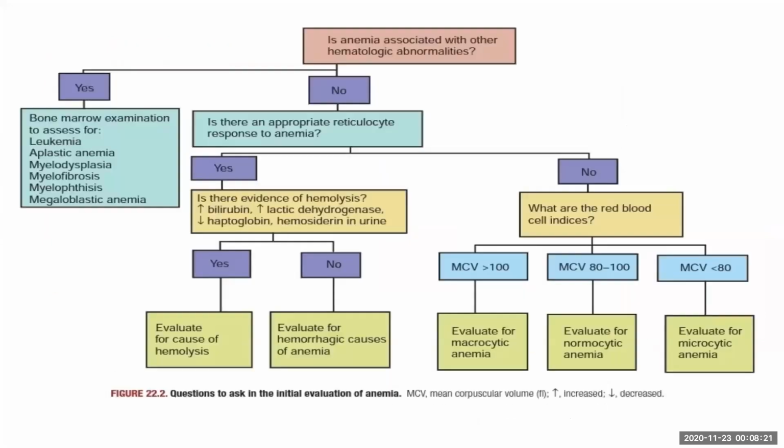Okay, after we see this, we will take this pathway. That is, there is no other lineage abnormality. Then we are coming to a reticulocyte response. And then we will go into the causes, into the approach for each.